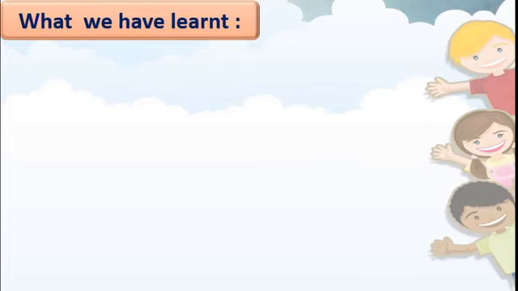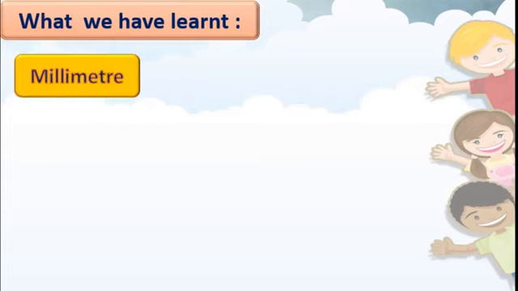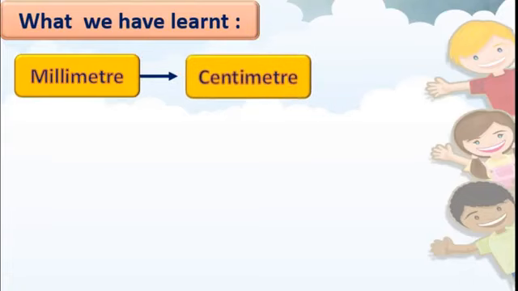Now, we will go through and we will summarize what we have learned today, okay? Millimeter is the very smallest unit to measure the length. Then comes centimeter. 10 millimeter makes 1 centimeter, correct? And 100 centimeter makes 1 meter, right? We use millimeter for very small lengths, centimeter for small lengths, and meter for larger lengths, correct?